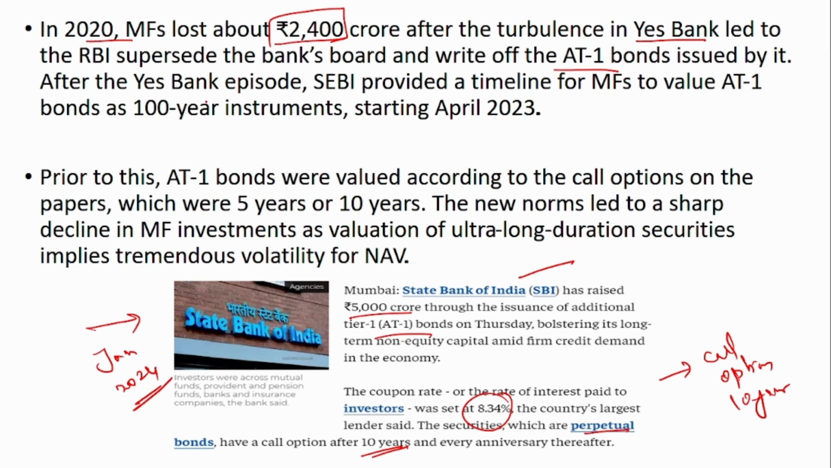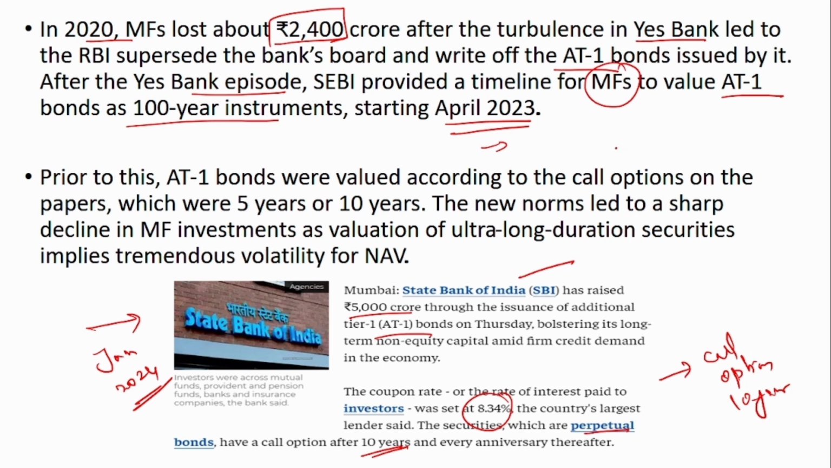After the Yes Bank episode, SEBI provided a timeline for mutual funds to evaluate additional Tier 1 bonds as 100-year instruments starting from April 2023. As I told you, they are perpetual bonds, that is, they do not have maturity. Before this, the valuation used to be that an additional Tier 1 bond would be valued at the 5-year or 10-year call option. Suppose there's a call option after 5 years. Whatever the bond value would be at the call option after 5 years, that would be the valuation.